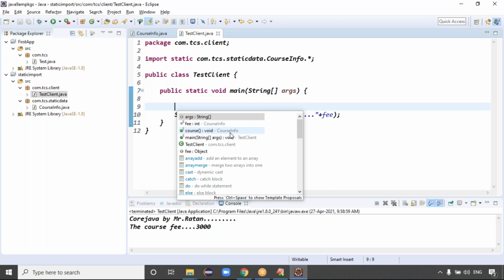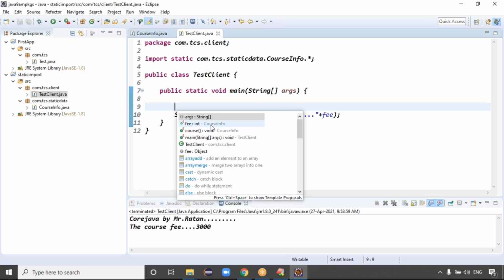Yes. In CourseInfo, void is the return type, which means this is a method. Here you can see fees, which is of type integer, so it is a variable. Void is a return type. A variable appears without parentheses, while a method is shown with parentheses. Okay, I understood. It clearly shows the information, guys.